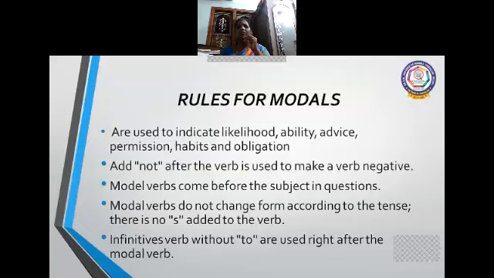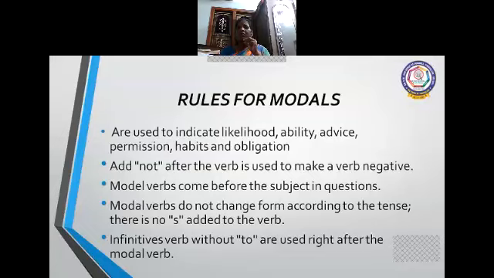So that is before the subject. So that is the question type. And modal verbs do not change form according to the tense. So when tense is changed, main verbs will be changing, but this auxiliary helping verb, especially modal verbs, will not take any changes. Is this clear, children?